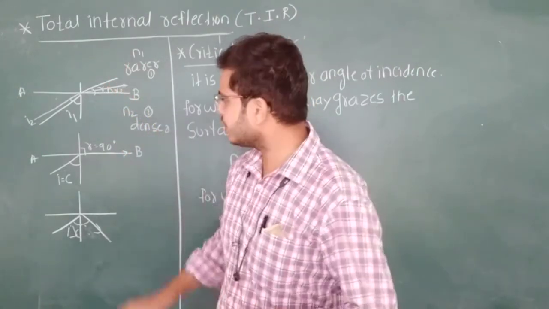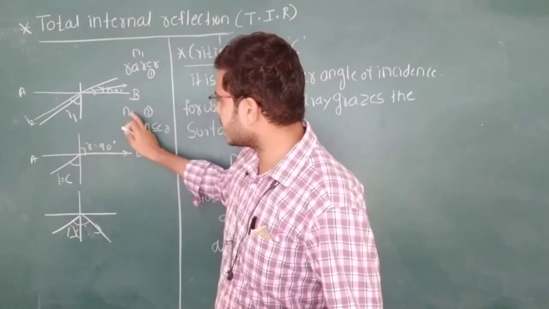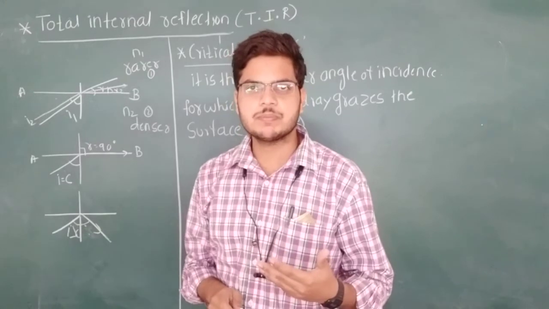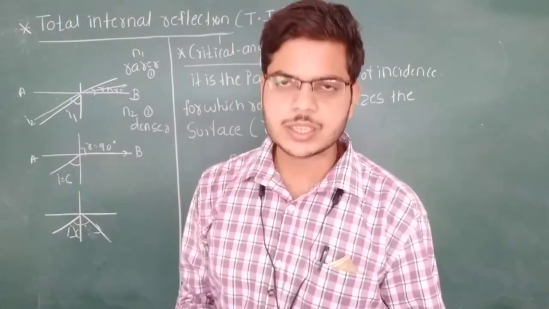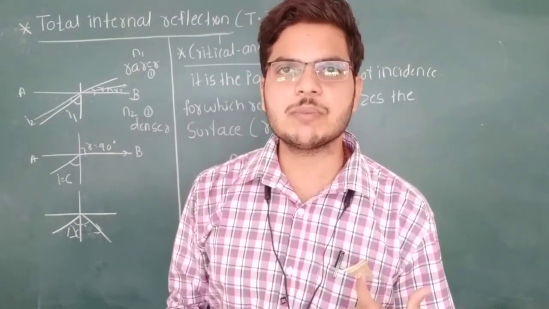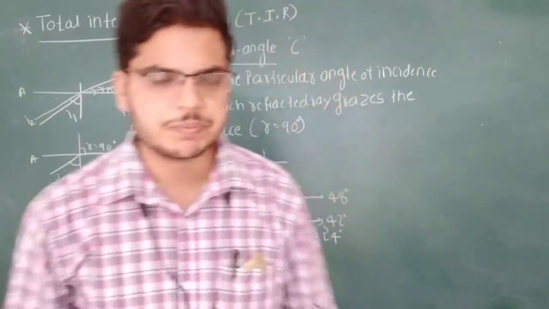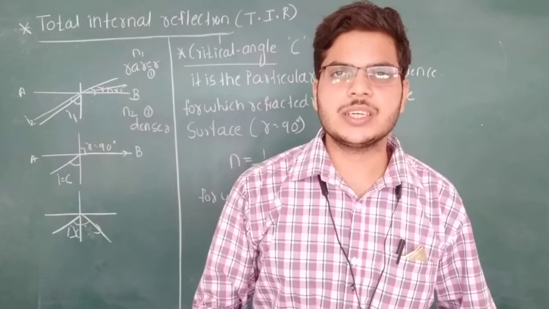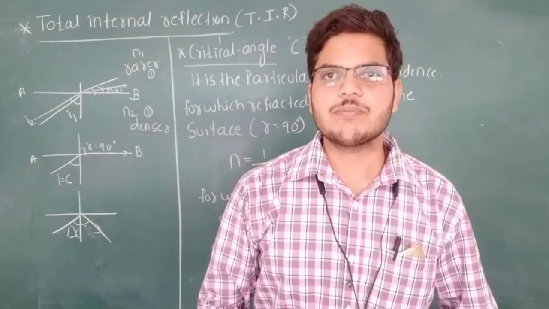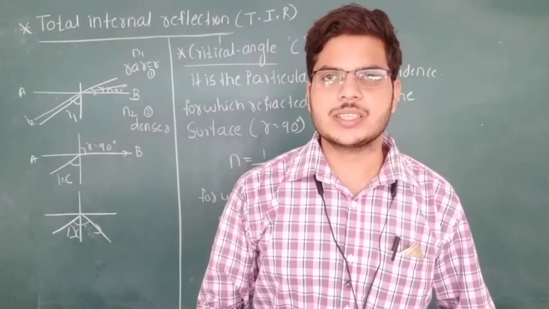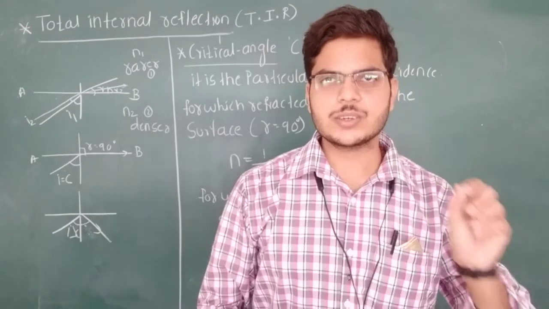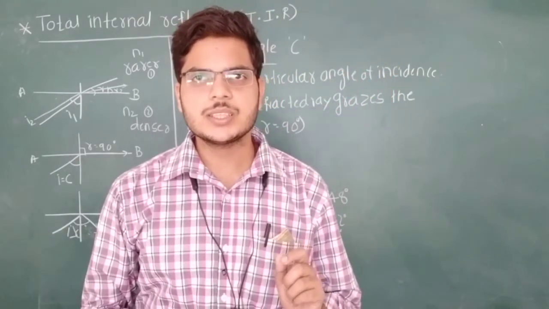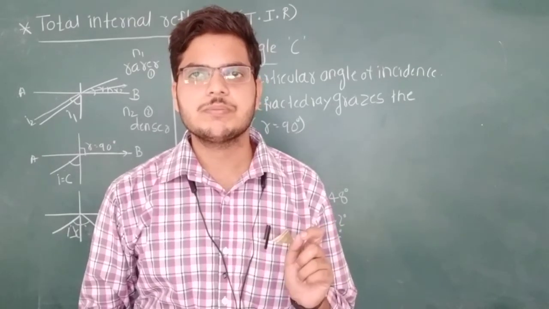Or we can take the second medium as glass and the first medium as water or air. The first medium must be the rarer medium and the second medium must be the denser medium. From the laws of refraction, we know that when a ray of light travels from rarer to denser medium, the refracted ray bends towards the normal.